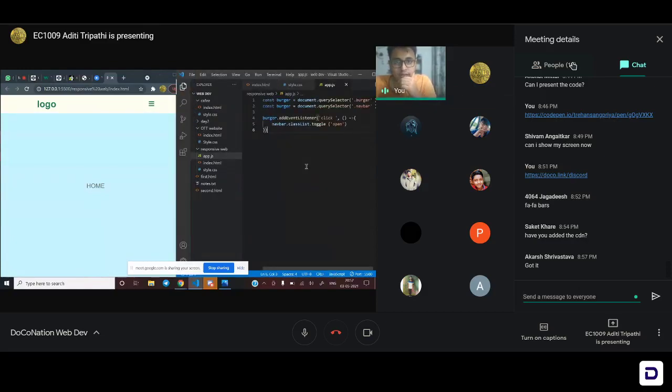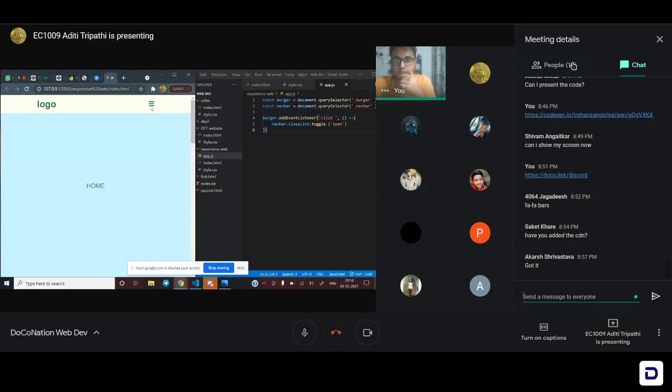Okay, so you have burger also. Okay, so the second line, change burger to navbar. The variable is used twice, so I just copied it. Yeah, I get it. Just try it out if that's the only problem, or we need to check more. Save it and try it out.